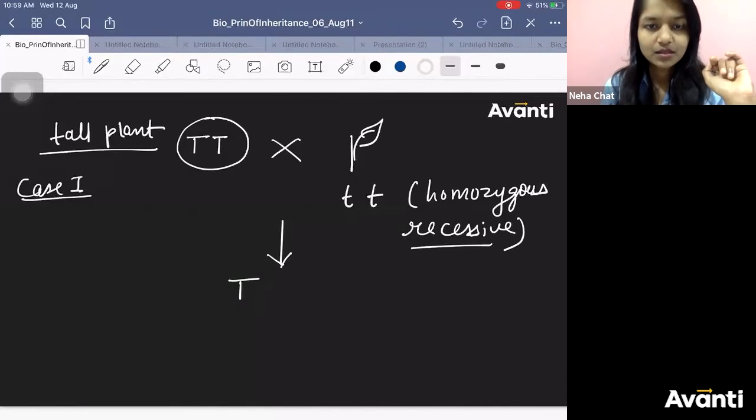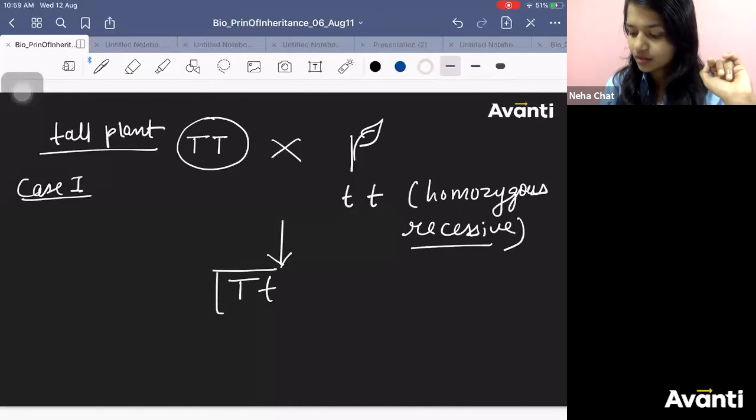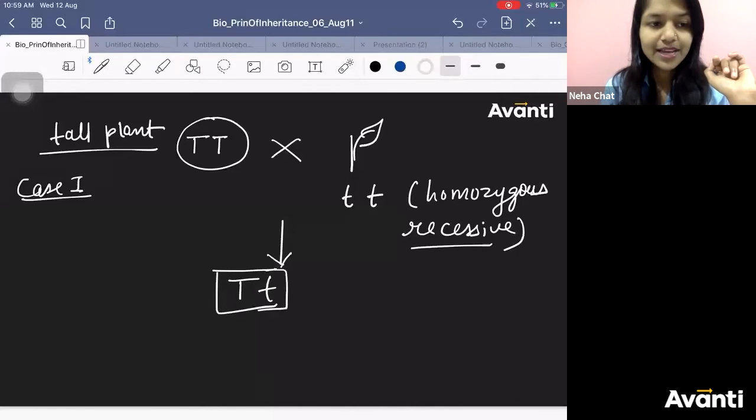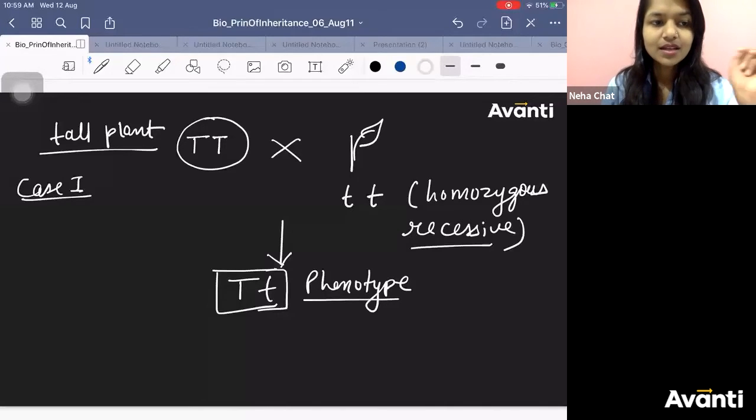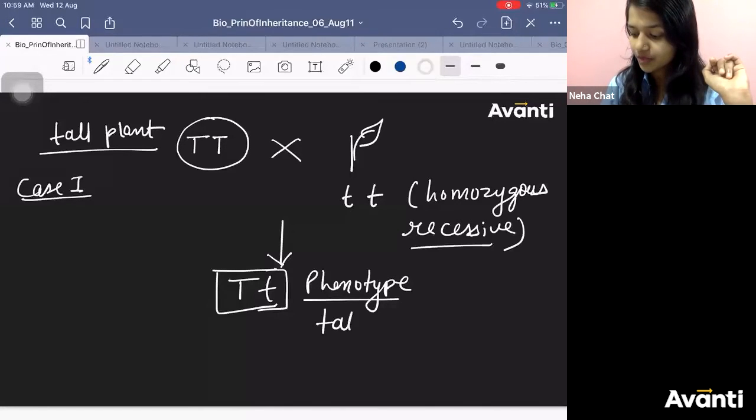You tell me. What will be the genotype here? And what will be the phenotype of the progeny? How will it look? It will look tall.